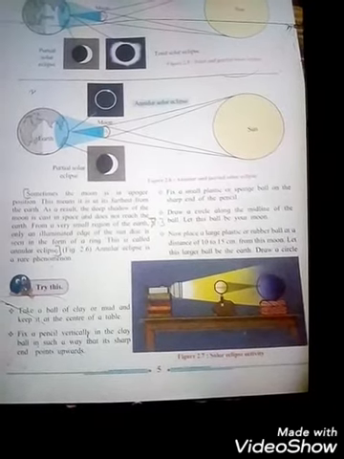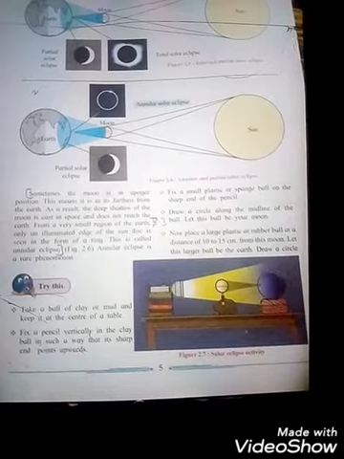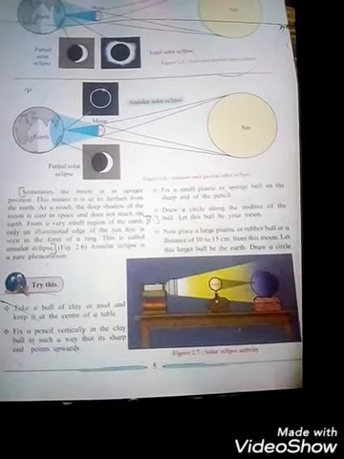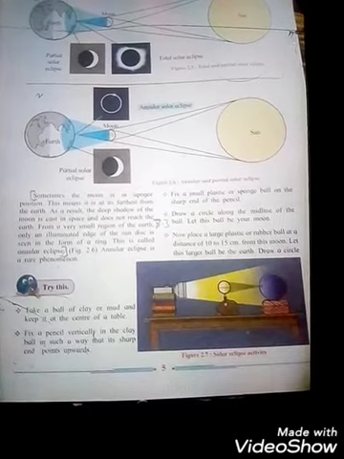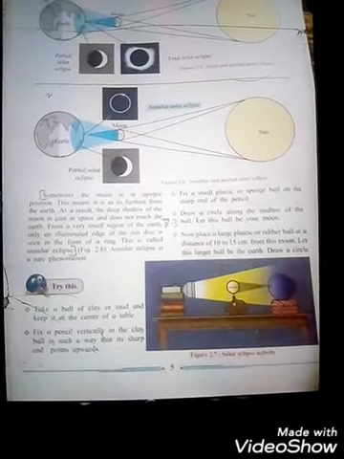Now place a large plastic or rubber ball at a distance of 10 to 15 centimeters from this moon. Let this larger ball be the earth. Draw a circle. See the picture.